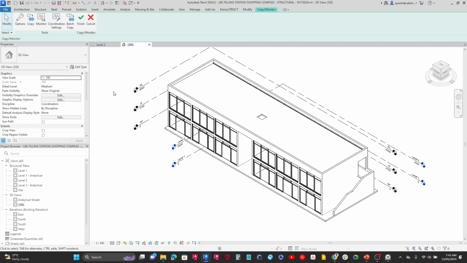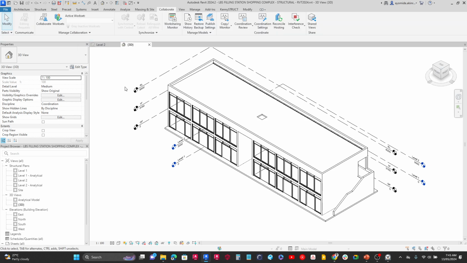When I am done, I just click outside, and I want to make sure that I click on finish. If you click on cancel, any other change that you made here would not be executed. If you can't find this finish window here, make sure you click on copy monitor so you see it. I'm going to click on finish, and now we have those three levels available.